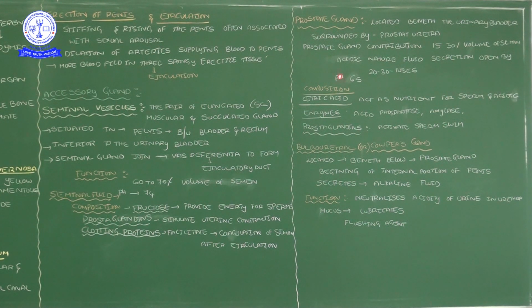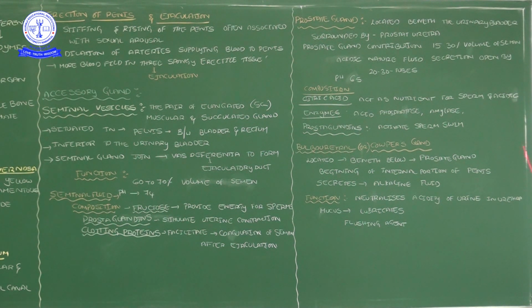Next, the prostate gland contributes 15 to 30% of the volume of the semen. How much do the seminal vesicles contribute? 60 to 70% of the semen is contributed by the seminal vesicles.